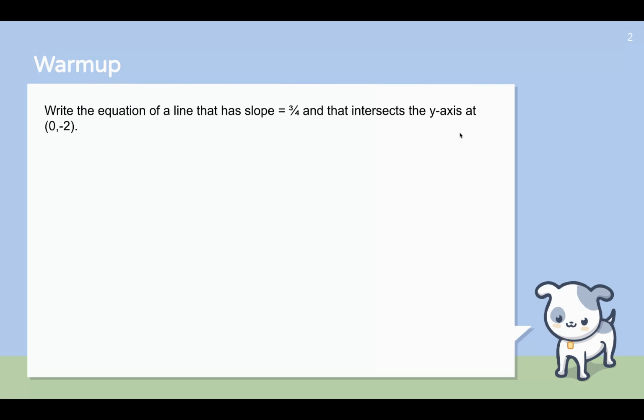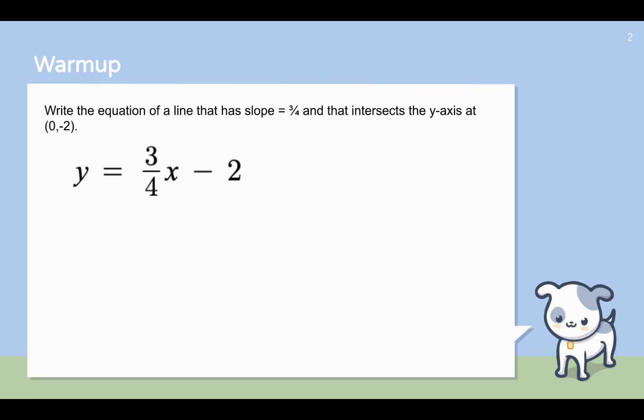So as a warm-up, can you go ahead and write the equation of a line that has slope equal to 3/4 and that intersects the y-axis at (0, -2)? This is probably a very easy warm-up, because pretty much every time you dealt with linear equations in Algebra 1, you used the slope-intercept form. If I give you the slope and the intercept, you just plug those in and you probably got y equals 3/4 x minus 2.